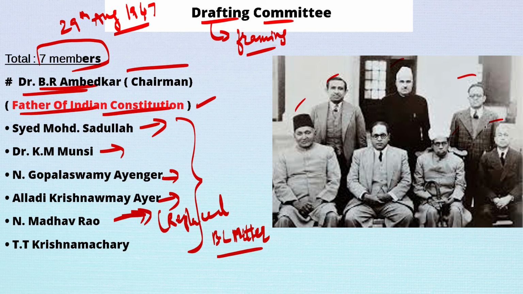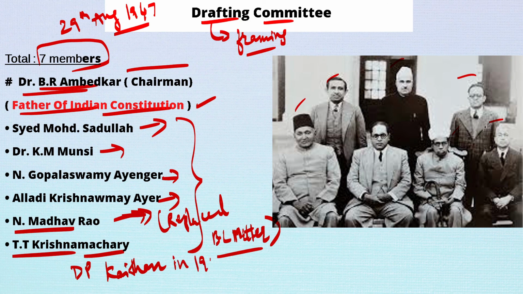So when he resigned, N. Madhav Rao replaced him, and T.T. Krishnamachari replaced D.P. Kaitan in 1948 because D.P. Kaitan passed away in 1948, and he was replaced immediately.